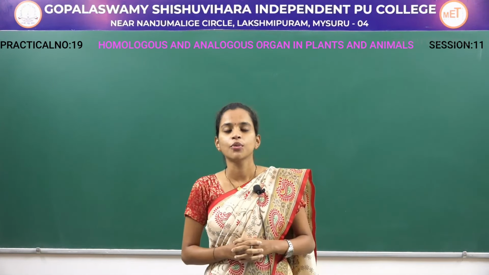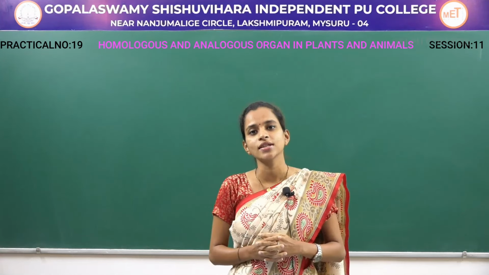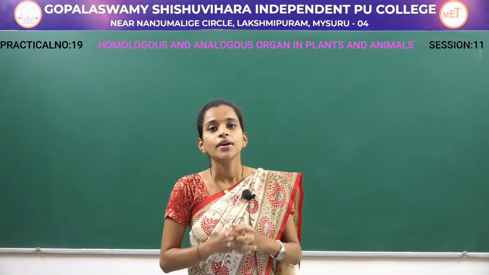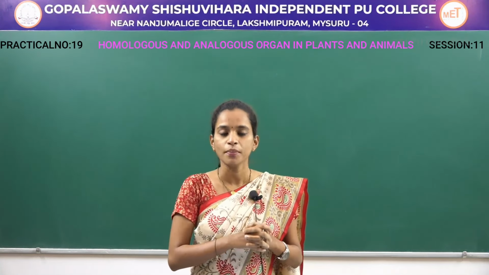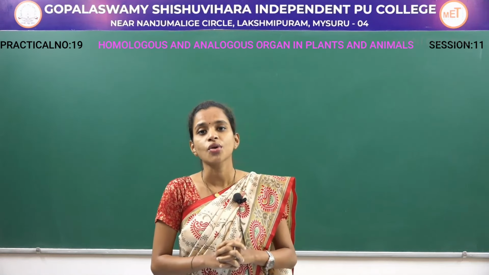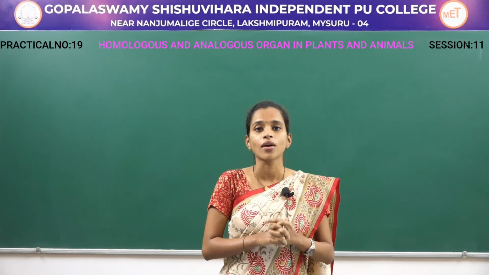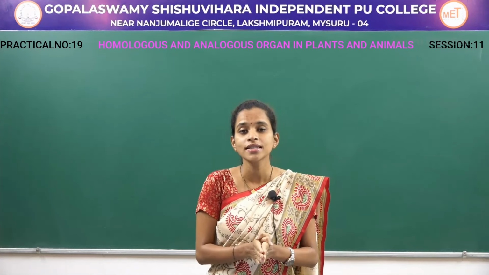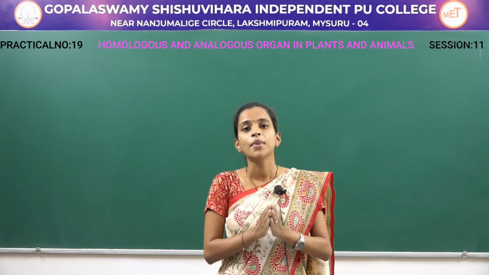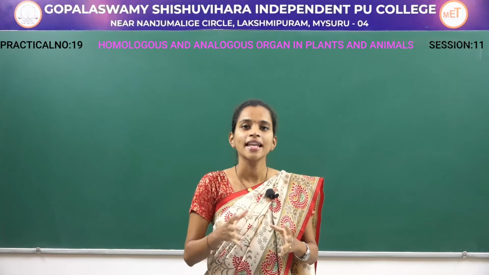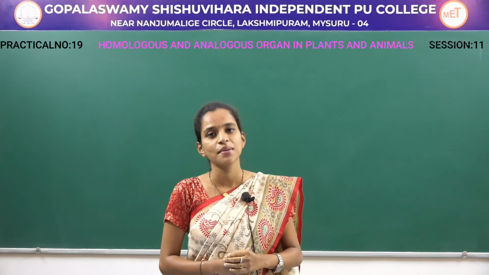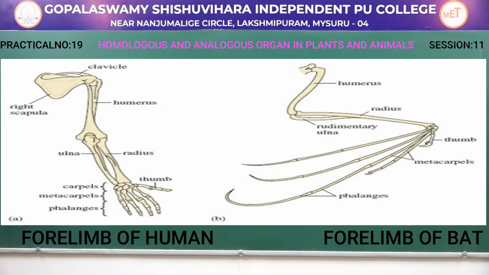Next we have to study about homologous organs in case of animals. When it comes to homologous, the definition remains the same as that for plants. Homologous organs are organs of related organisms which have the same origin but undergo different functions. So, we will study an animal example. The first example will be the forelimb of a bat and human.